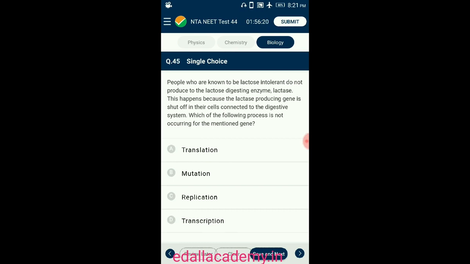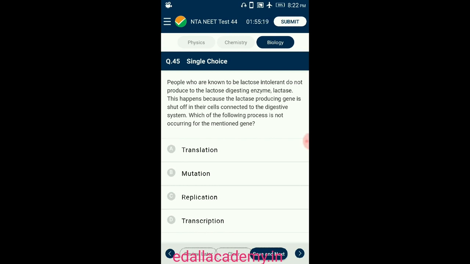Question number 45. People who are lactose intolerant do not produce the lactose digesting enzyme lactase. This happens because the lactase producing gene is shut off in their cells connected to the digestive system. Which of the following processes is not occurring for the mentioned gene?